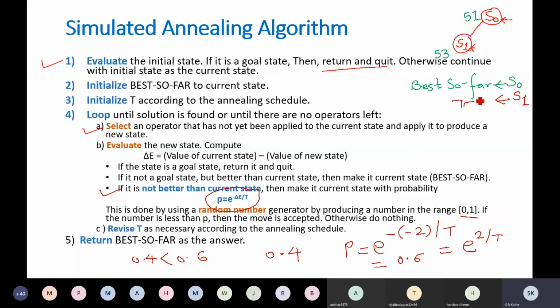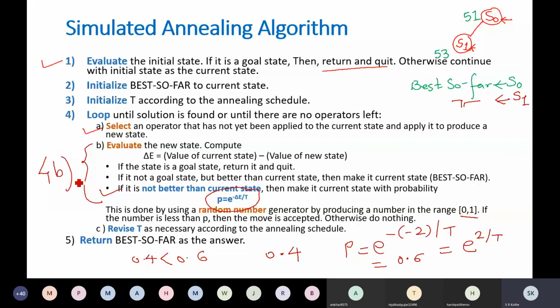This step is very important. Understood? This small b in the fourth step, 4b. Did you get this step? Yes, sir. What you have to remember: you are finding the change in energy. How? Value of current state minus value of new state, right?